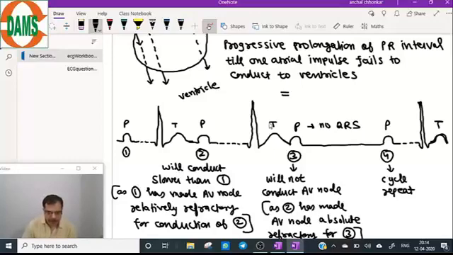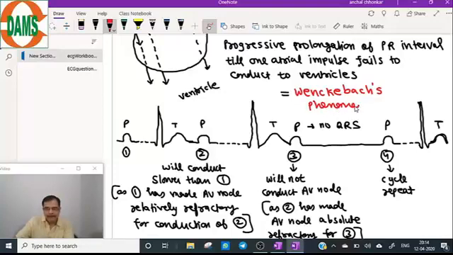Progressive prolongation of the PR interval. Very nice. This is known as the Wenckebach phenomenon.